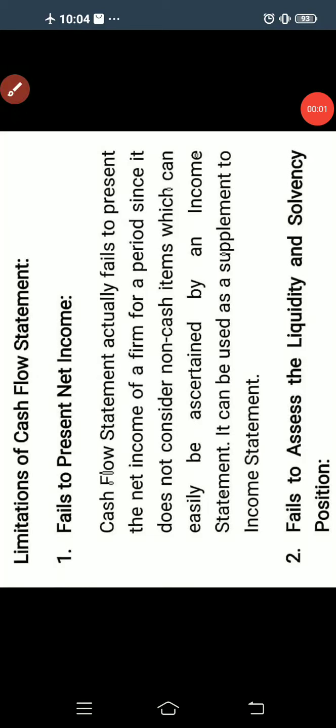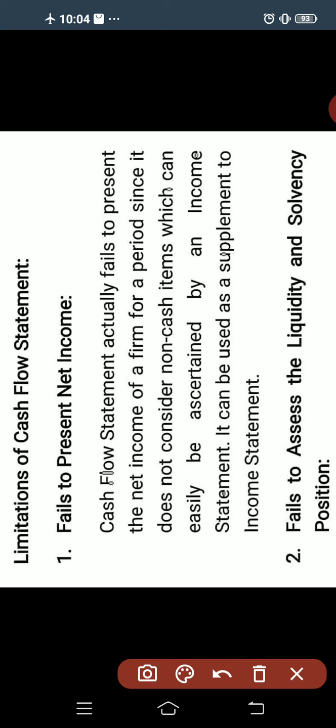Good morning students. In the last video I have explained about the uses of cash flow statement. The next concept is limitations of cash flow statement.